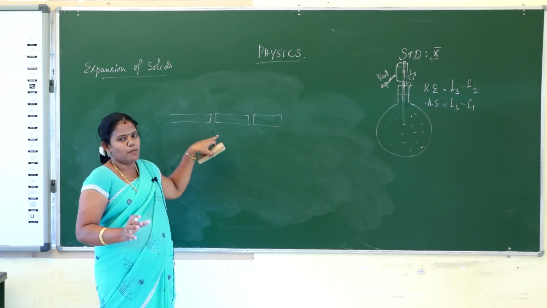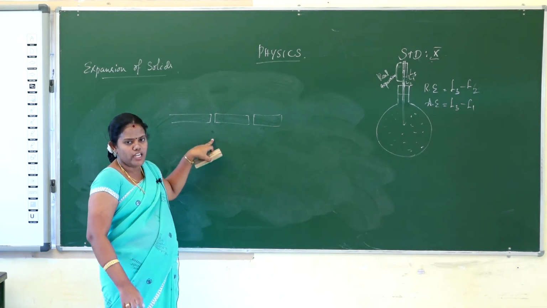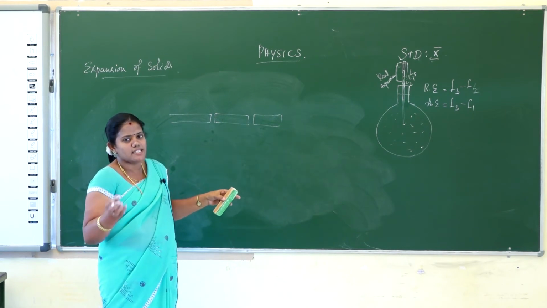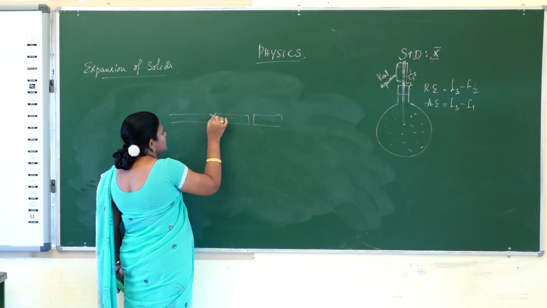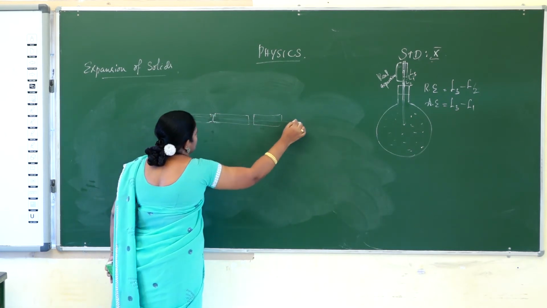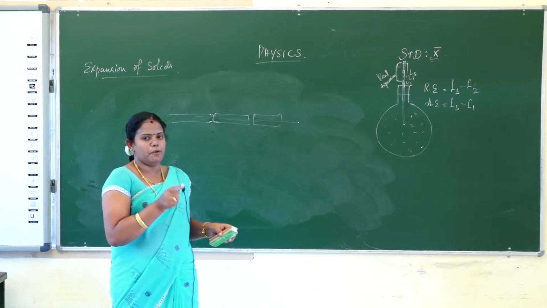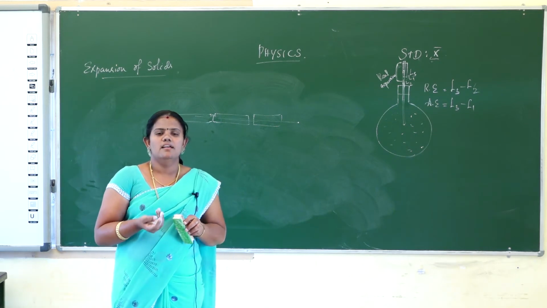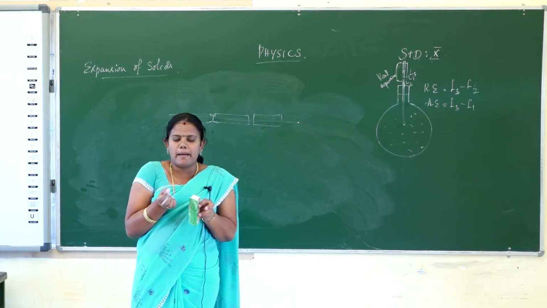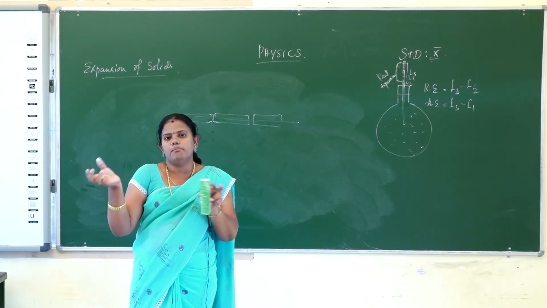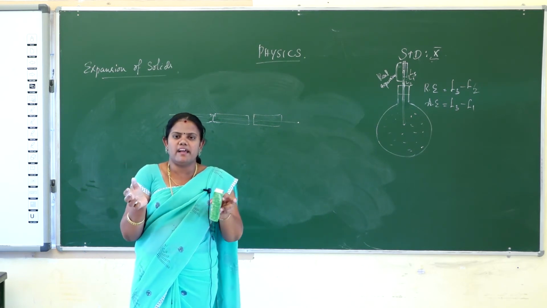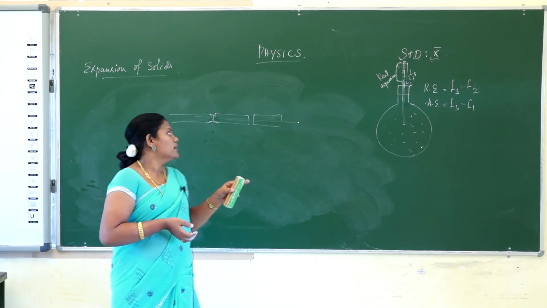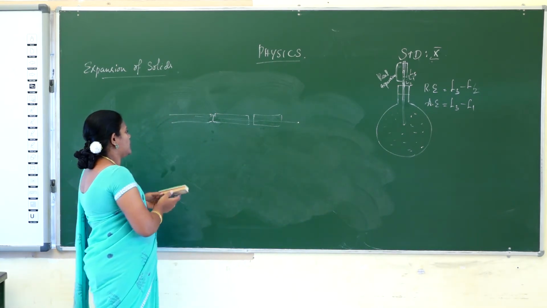In summer days, a high amount of heat energy is applied to the metal body. The metal body will expand by some length, and on that basis the gap will be filled. So the train can easily go on the straight track. There are small gaps here and there. Why? In the summer days, the gap gets filled due to the expansion of metal. Since heat energy is continuously supplied in summer, the metal expands and fills the gap. So okay, that is a very good example of expansion of solids.